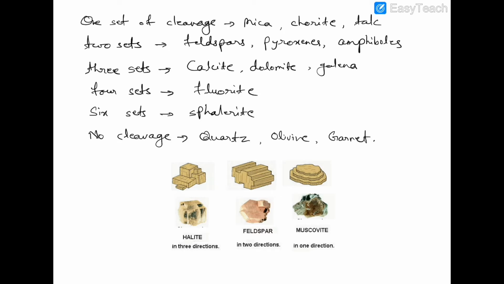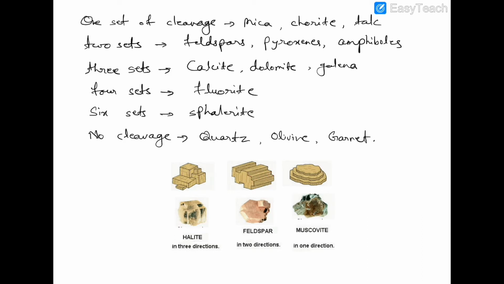You can see this figure. Halite is a mineral in which the cleavage occurs in three directions. This is one direction, this is the second direction, and this is the third direction. In three directions you can break this halite mineral easily. Feldspar generally has two directions, one vertical and one horizontal.